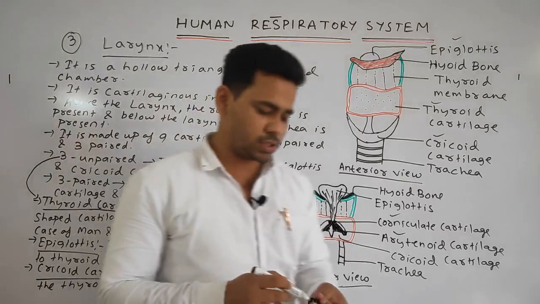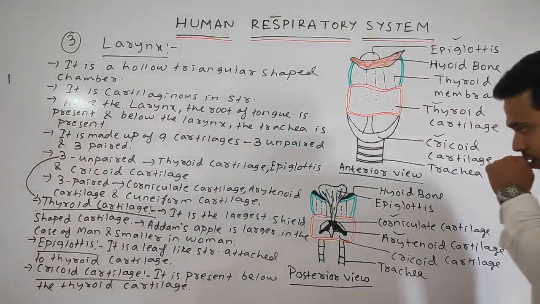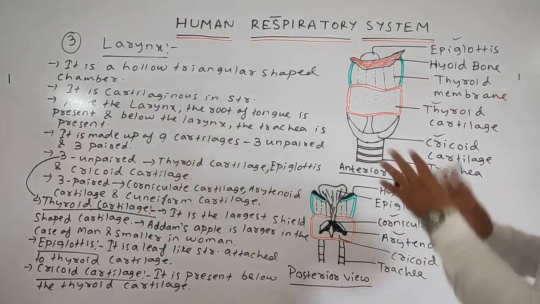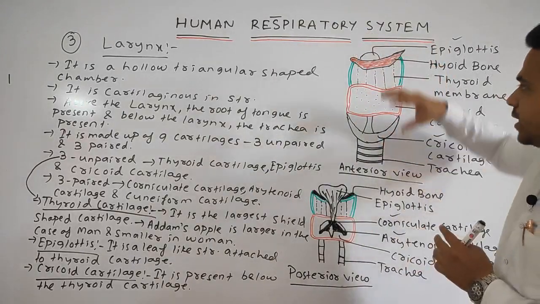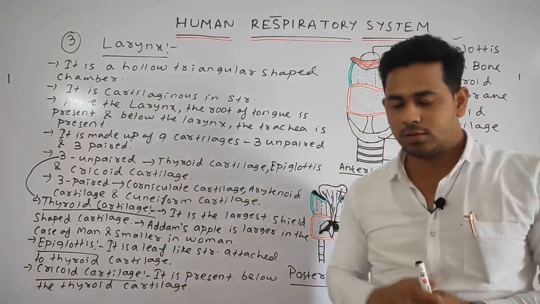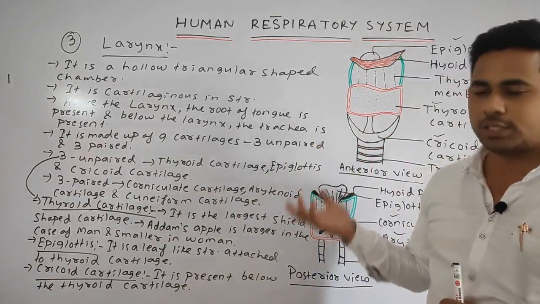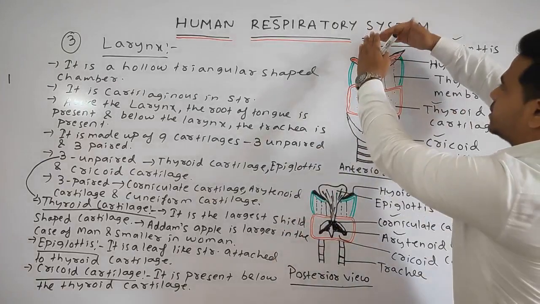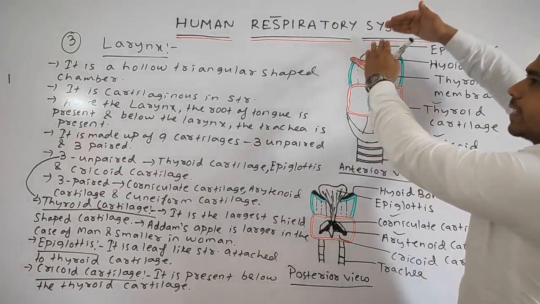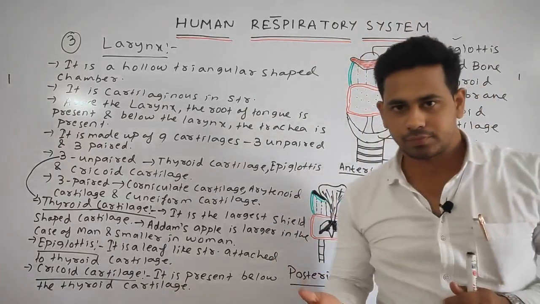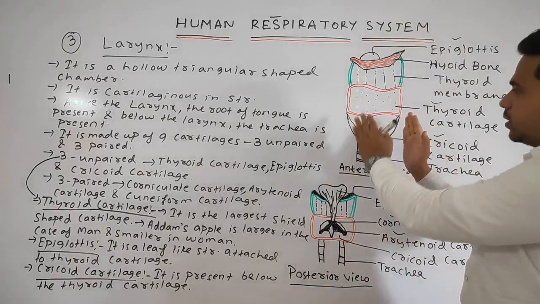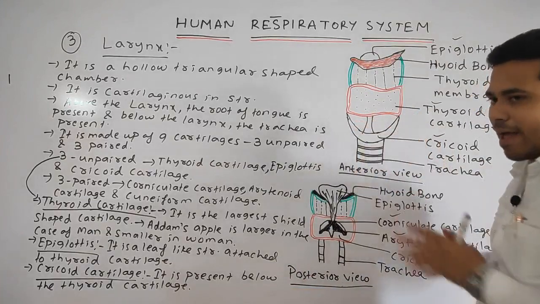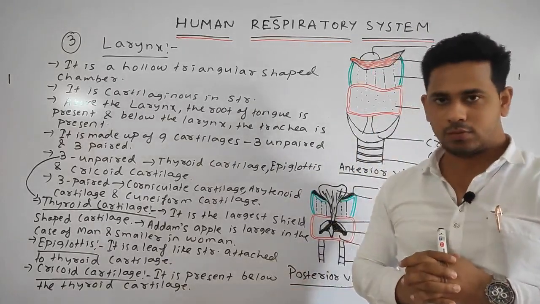So what we have discussed as of now, larynx. First point, it is a hollow triangular shaped chamber. It is made up of cartilaginous cartilage, that is why it is called cartilaginous in structure. Above the larynx, the root of the tongue is attached, and below the larynx the trachea is attached.